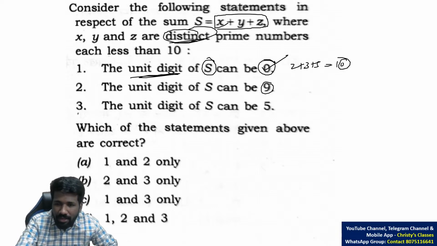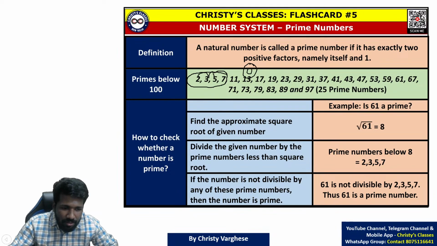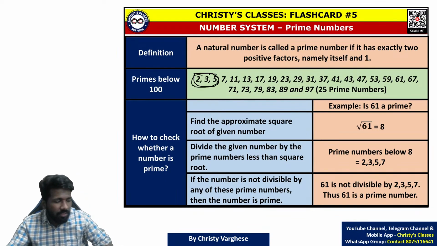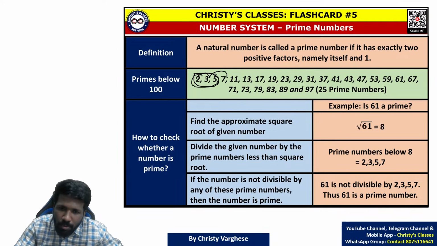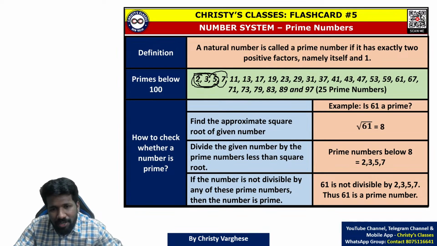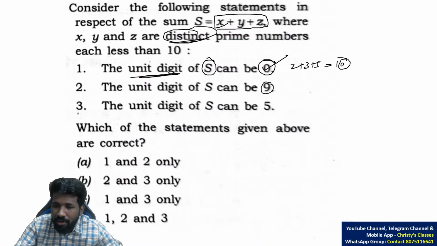Now 9. If you start with the smallest possibility, 2, 3, 5, it is not 9, it is 10. You cannot get anything below 10 with three numbers, because this is the smallest three numbers among the four prime numbers that we are asked to consider. If you take 2, 3, 7, that is more than 10. If you take 2, 5, 7, that is more than 10. If it is 3, 5, 7, that is more than 10. We need to get 9.